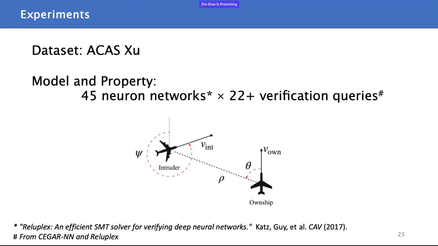But I think CLEVEREST and all testing algorithms have the potential to handle this. I know there are several follow-up works about CEGAR-NN, and now they can handle other data sets like MNIST, CIFAR-10, and so on. So I think we will consider doing this later, or implementing CLEVEREST on more CEGAR-based verification frameworks. So this is an answer.